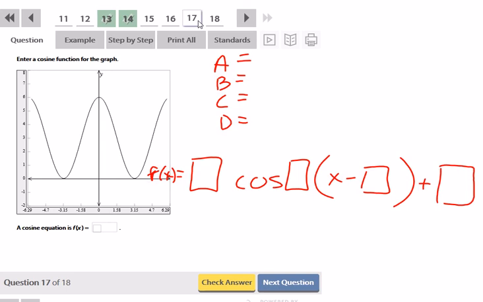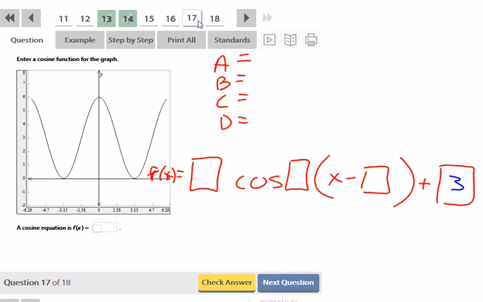Okay, the first thing I would like to look at is my midline. It looks like my midline here is going to be 3, but if you're not sure, do maximum, which is 6, minimum, which is 0, divided by 2. This is 6 plus 0 divided by 2 is 3. So I'm going to have a midline of 3. Then the way that you can find your amplitude A is you can subtract the max minus mid, or you can do mid minus min. So since here I know my middle is at 3, I can just do 6 minus 3, which is 3.